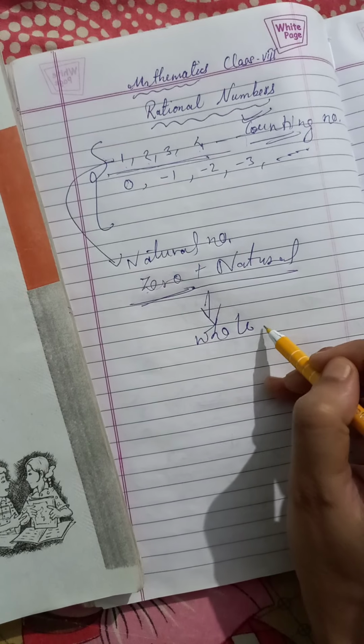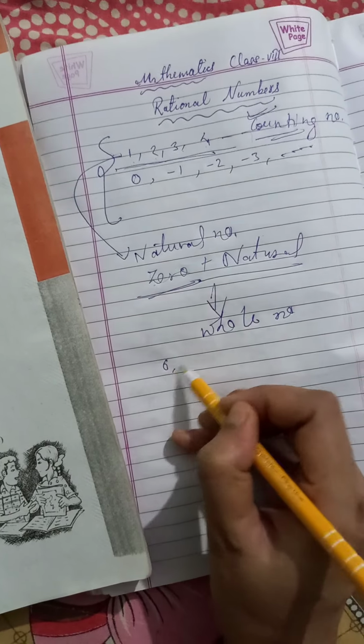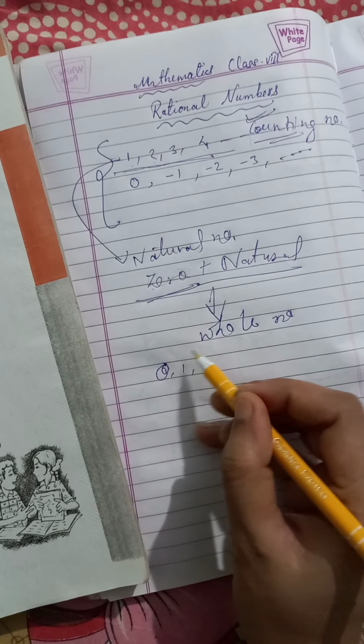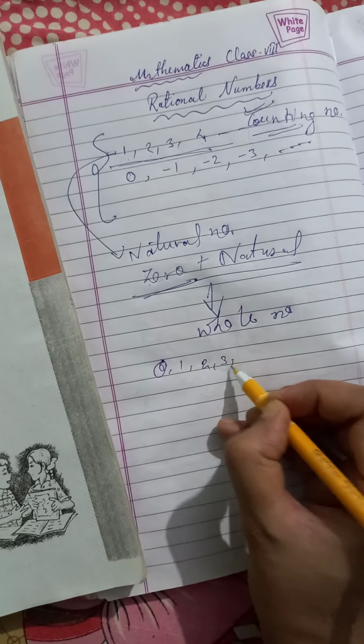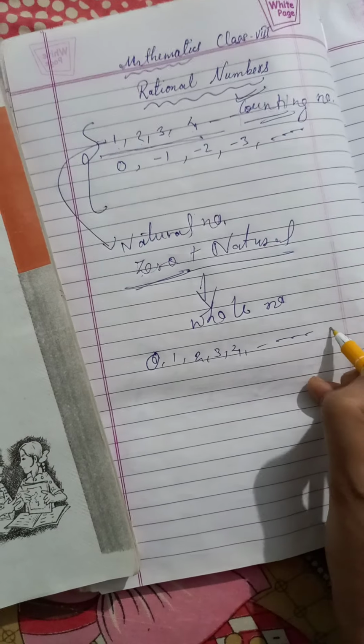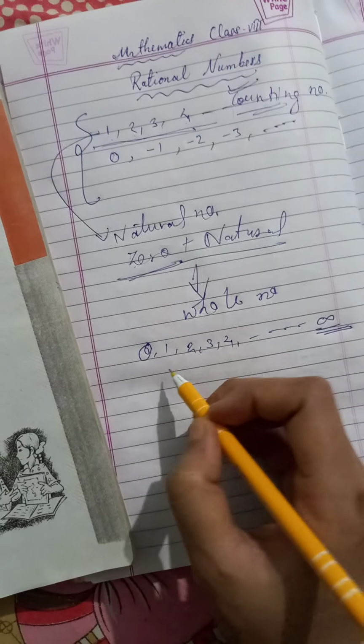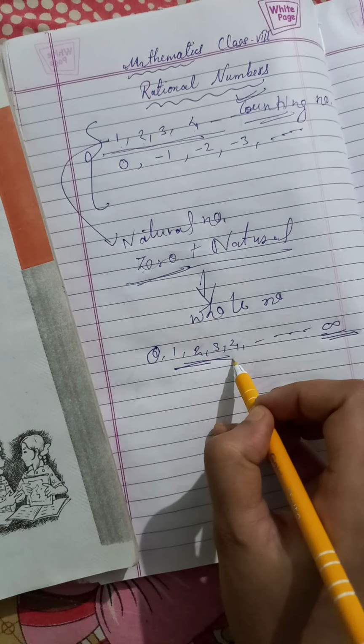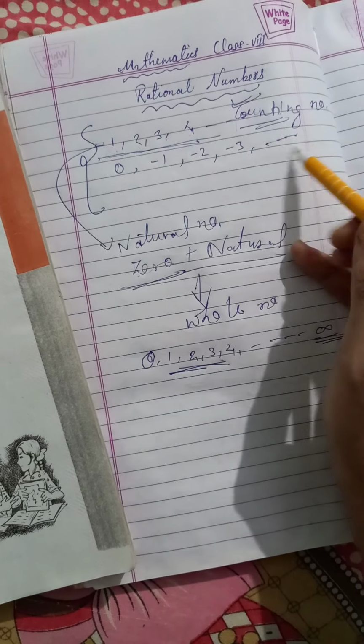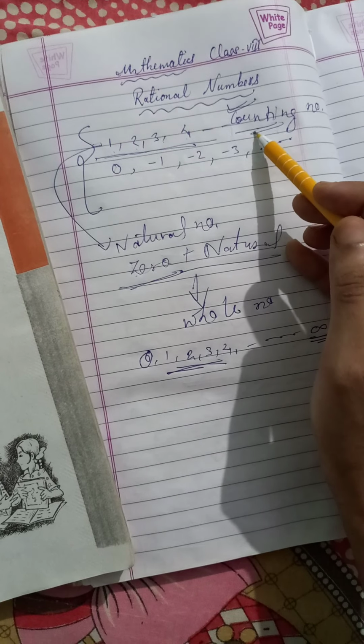For example, 0, 1, 2, 3, 4, etc. up to infinite. Infinite means never going to end. We see that all these numbers which we can count, means all the counting numbers, is never going to end.